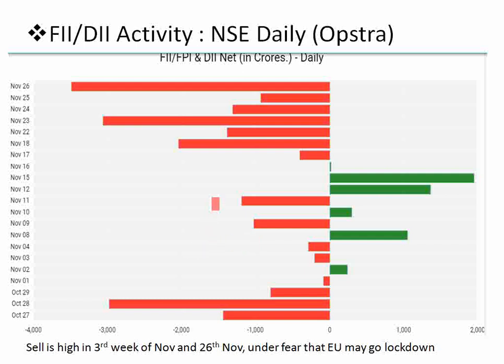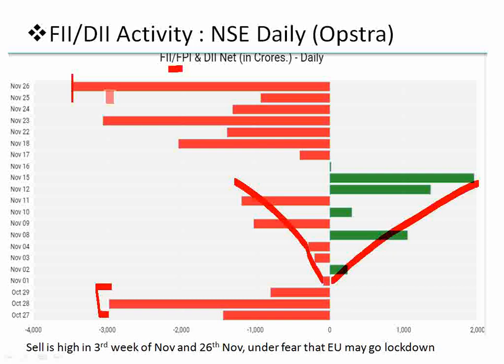And this is the FII and DII net sell data. In October we have seen a very huge sell, and in the first 2 weeks of November it improved, and there was some buying, but after that, due to some Reliance news issue, a new COVID variant came, and the number of corona cases also increased, and there is a fear that Europe and Asia may go for some lockdown. Because of that there was some high volume selling. So it is better to wait for 1 or 2 weeks to enter the market.